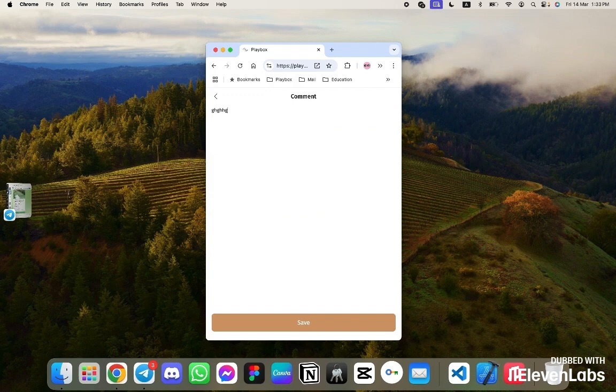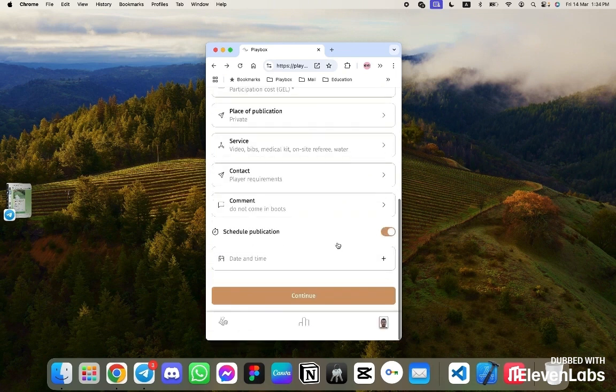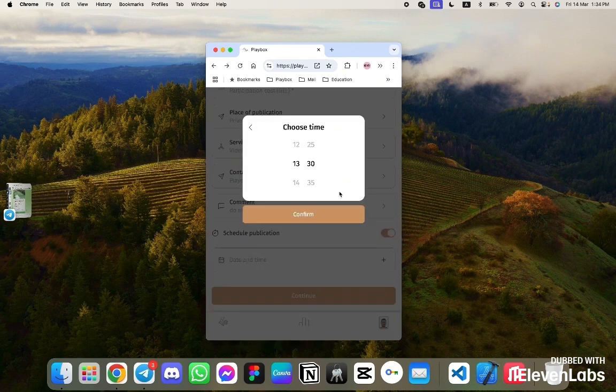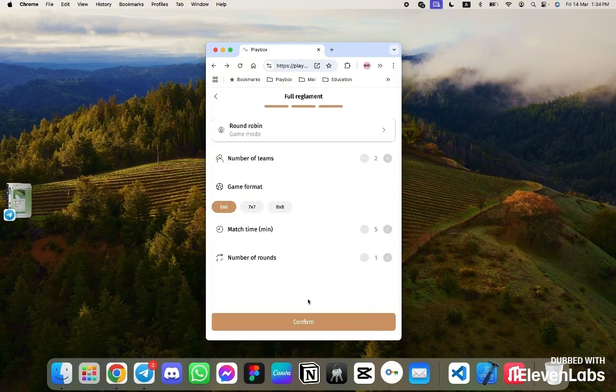You can leave some comment. For example, a popular one: do not come in boots. Many play in cleats, which is not very welcomed. You can also schedule a publication. Accordingly, the game will be posted at the time it is set, meaning it will be delayed. The next step is to set up public rules for players so they understand the rules they will be playing by.